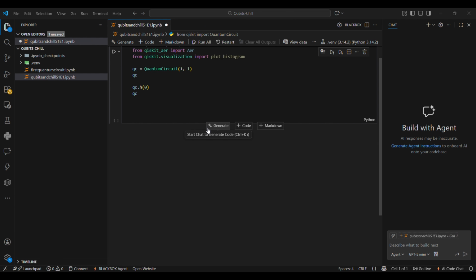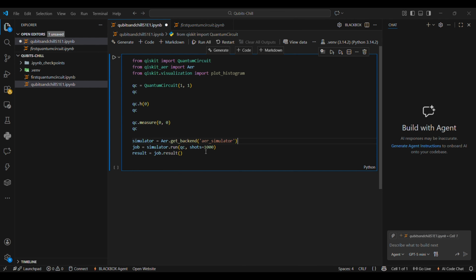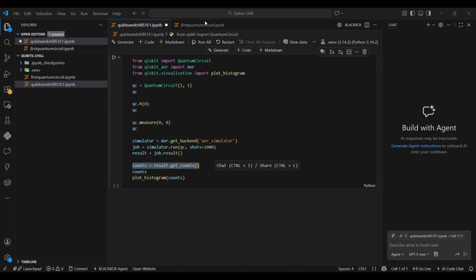The fourth step is measuring the qubit. Measurement converts the quantum state into a classical result, 0 or 1. After this step, the quantum part of the experiment is finished. The next step is choosing a simulator and running. We run the circuit using 1000 shots, meaning 1000 repeated measurements. After this step, we visualize results. Counts show how many times we measured 0 and how many times we measured 1. Now, we plot the histogram.